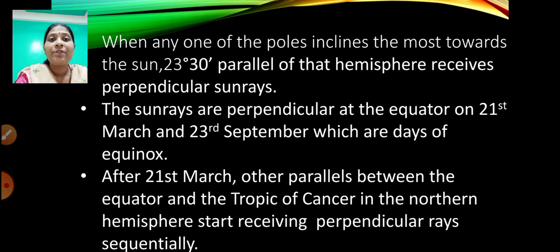After 21st March, other parallels, meaning the latitudes as you go towards the northern hemisphere, towards the North Pole, start receiving perpendicular rays sequentially, according to their parallels. It will start moving from the equator towards the Tropic of Cancer. This happens after 21st of March.